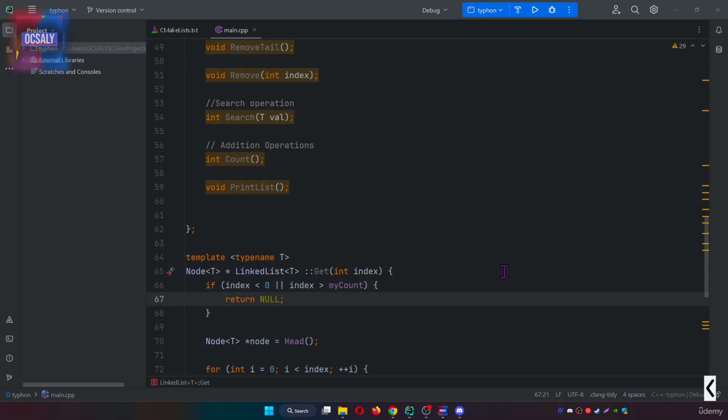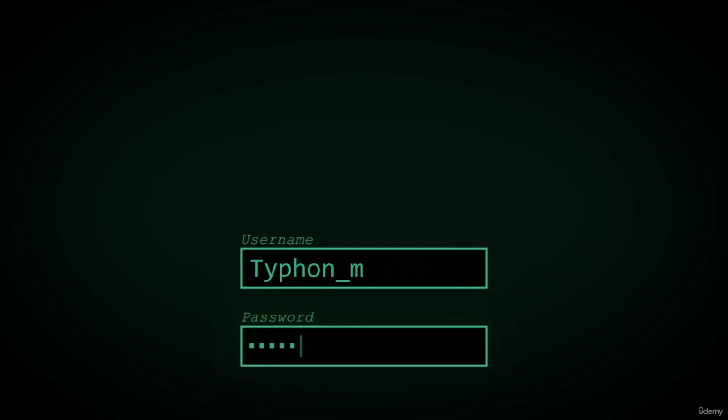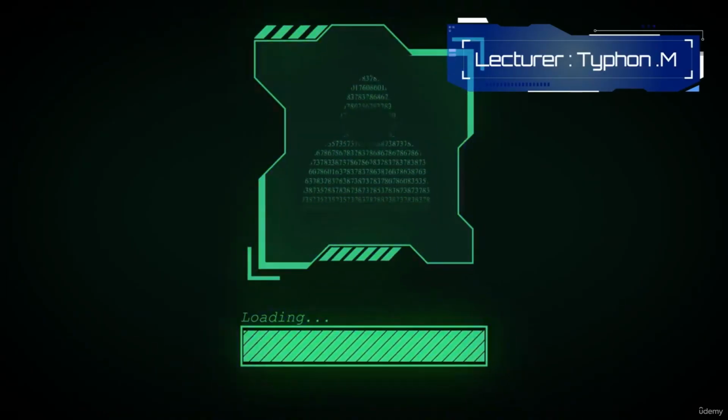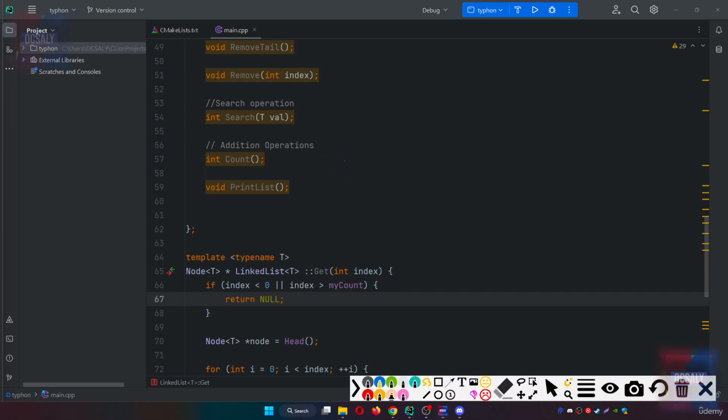In this lecture of our C++ course, we will insert an item in the linked list class. So let's get started. So let's move on to the insert operation for the linked list class. There are 4 cases for this operation, and they are those.